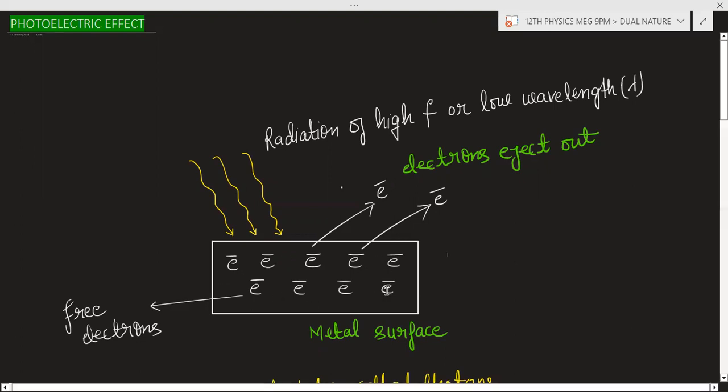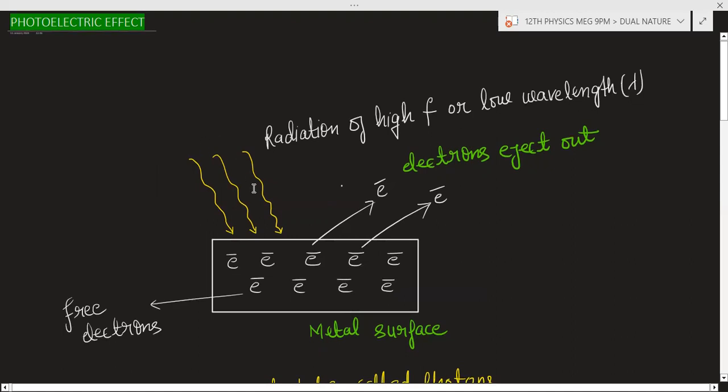So this is some metal surface. On the surface of the metal, there are some free electrons, and these are the radiations striking on the metal surface. These are radiations of high frequency or low wavelength.